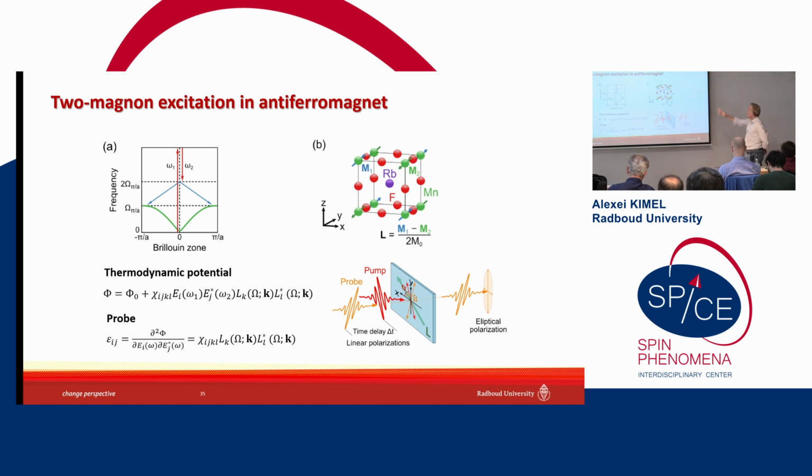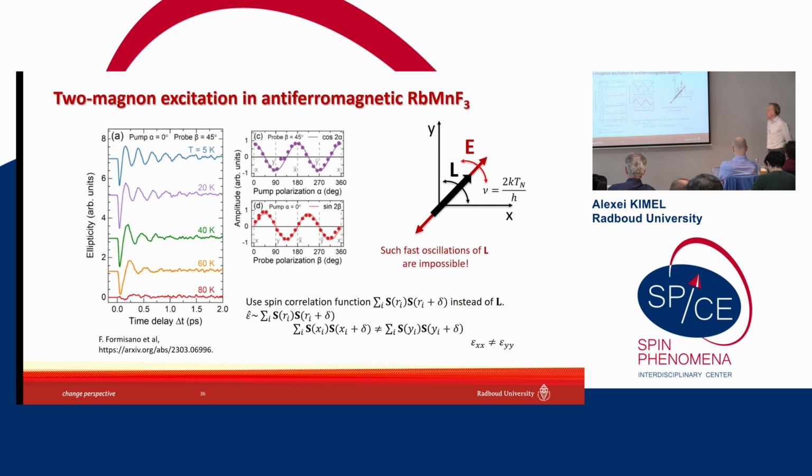So we took rubidium manganese fluoride, a very symmetric antiferromagnet with very small magnetic anisotropy. We excited with a short femtosecond laser pulse, 10 femtoseconds short. Then we probe spin dynamics in this material, measuring birefringence induced by magnetization dynamics, measuring epsilon practically. And what we see is very fast dynamics, which disappears above the Néel temperature, which shows that this is associated with magnetization, with the spin dynamics.